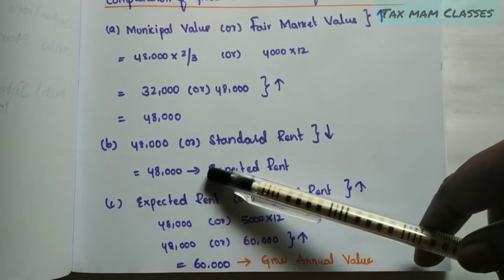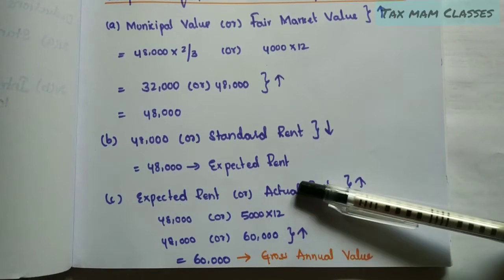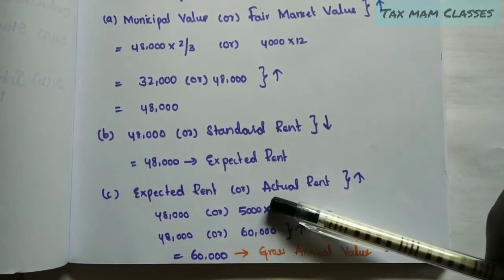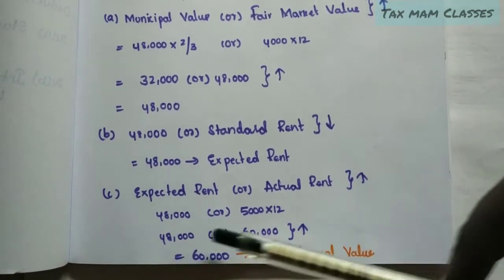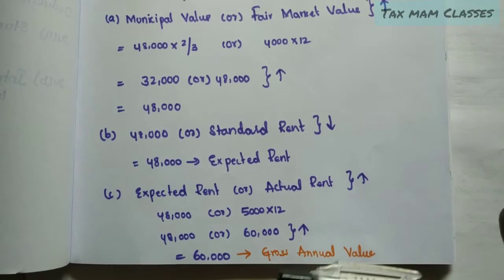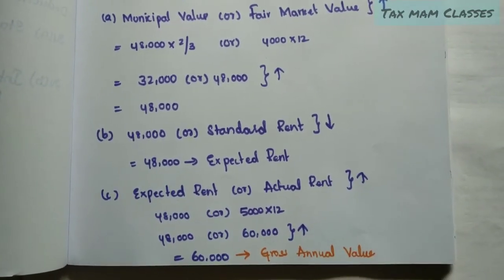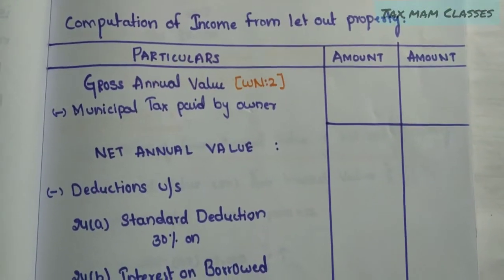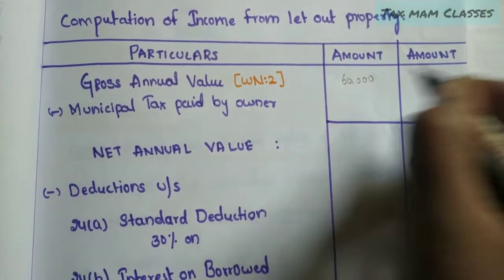So when we get the expected rent, we have to compare this expected rent with the actual rent received. Expected rent is 48,000 and the actual rent we are receiving is 5,000 every month, that means 60,000. In these two things we have to take the highest value and name it as the gross annual value. So we are getting a gross annual value for the let out property of 60,000. So I am going to take that 60,000 in the gross annual value amount.